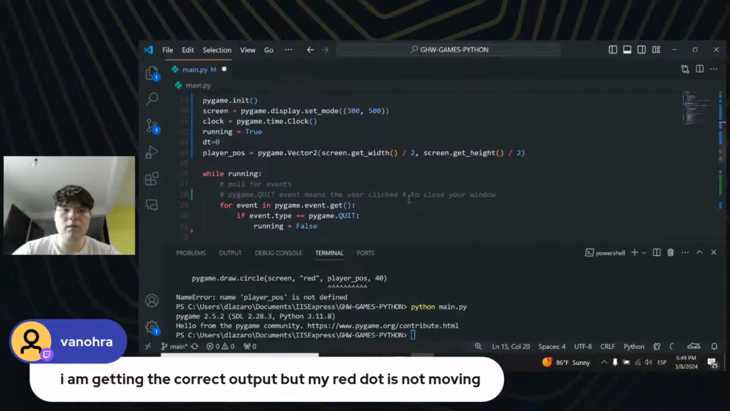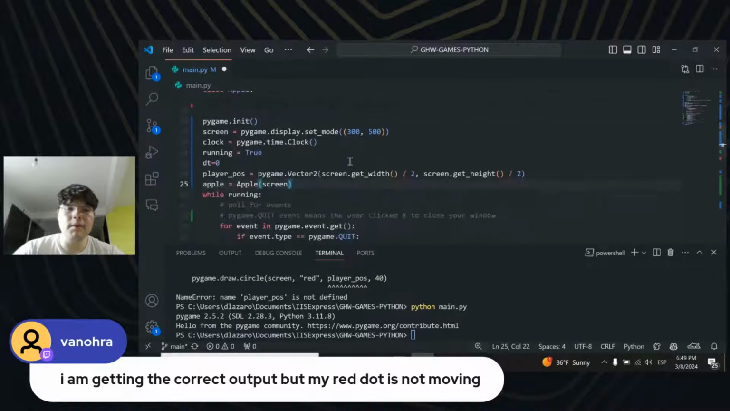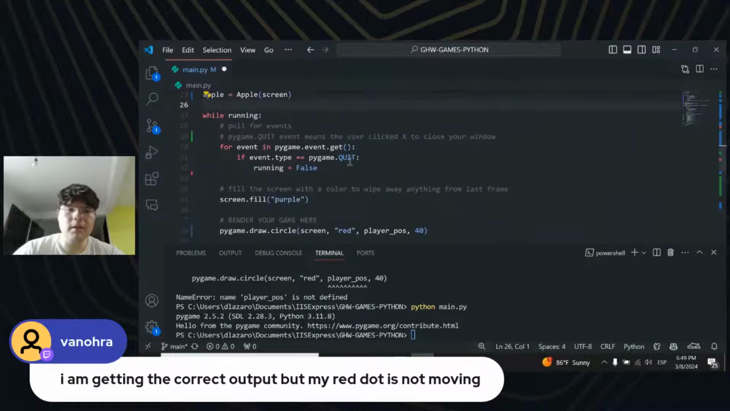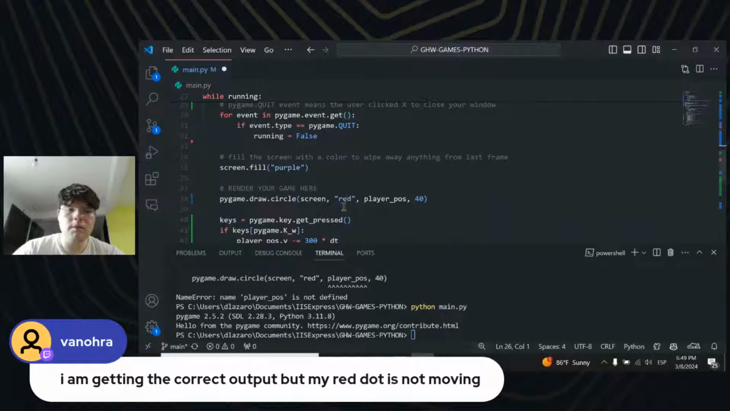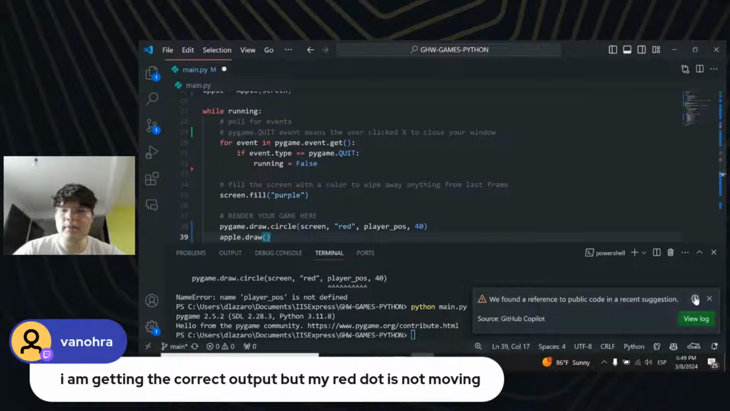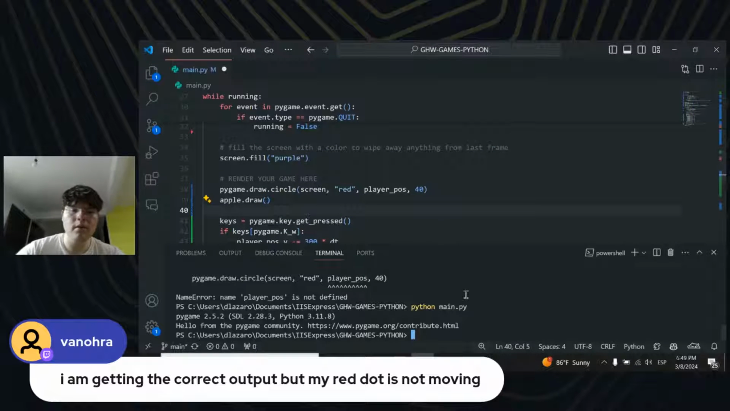And yeah, apple position. Apple is equal to Apple(screen). This is the only thing that we should be passing, right? The position is set randomly. Did we draw it already? Draw circle, render your game, apple.draw. Okay, let's try to see if this is working.